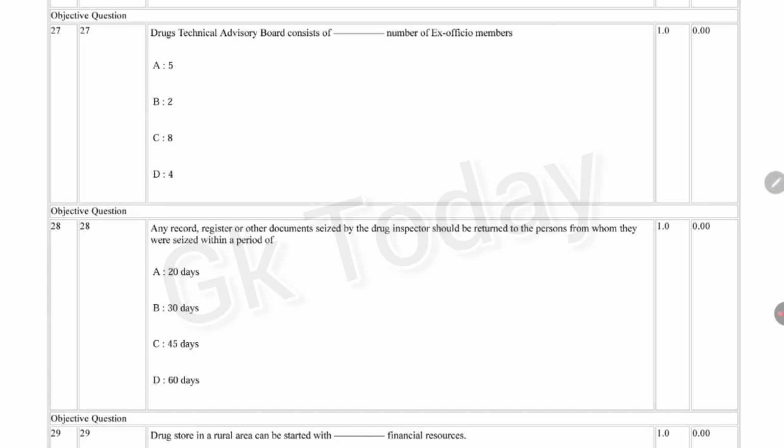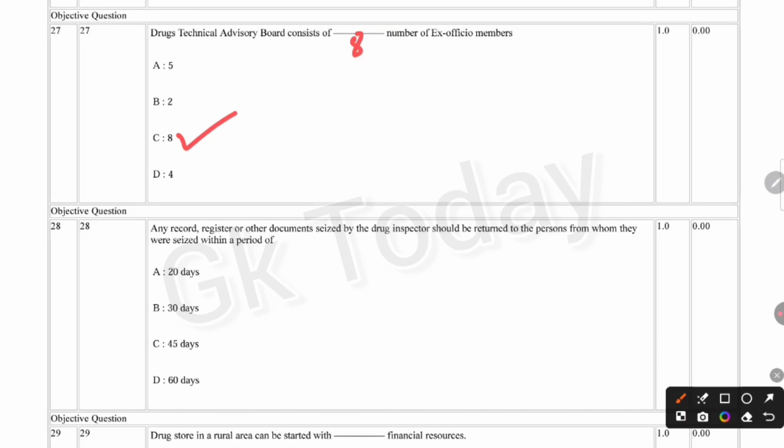Okay, next question. Drugs Technical Advisory Board consists of dash number of ex officio members. Correct answer is: Drugs Technical Advisory Board consists of 8 number of ex officio members, option C. Next question.